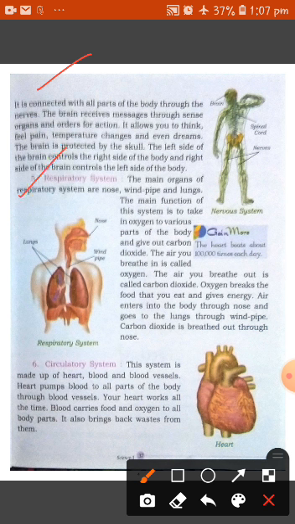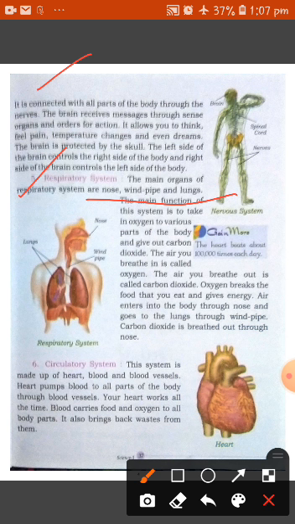Okay. Now talking about the respiratory system. The main organs of the respiratory system are the nose, windpipe and lungs. So the respiratory system consists of three parts. First one is the nose, second one is the windpipe, and third one is the lungs. The main function of this system is to take in oxygen to various parts of the body and give out carbon dioxide. The air you breathe in is called oxygen. The air you breathe out is called carbon dioxide.